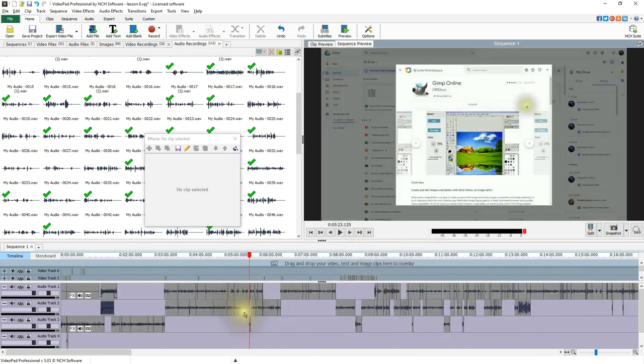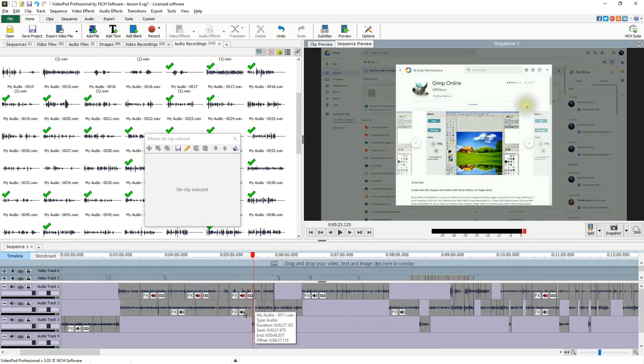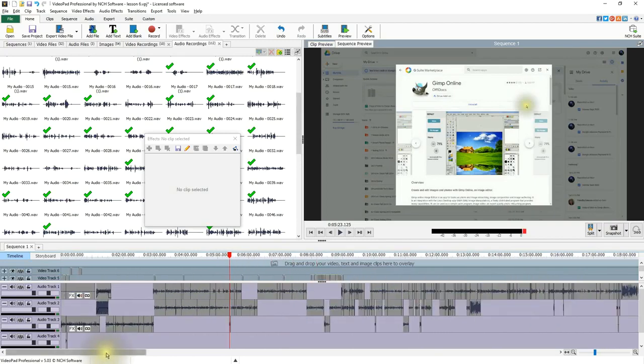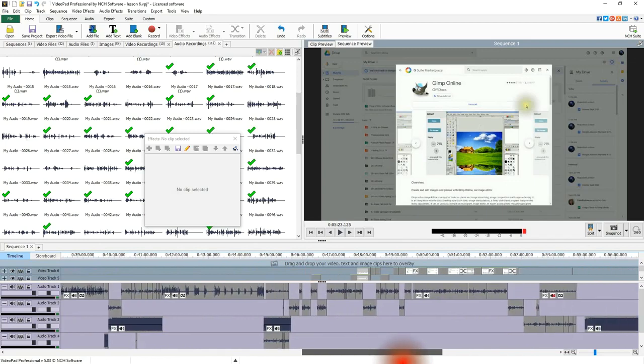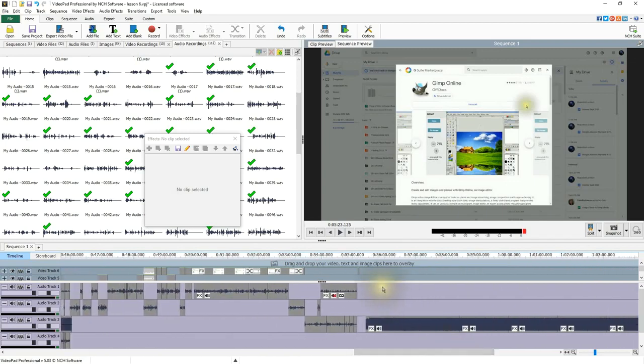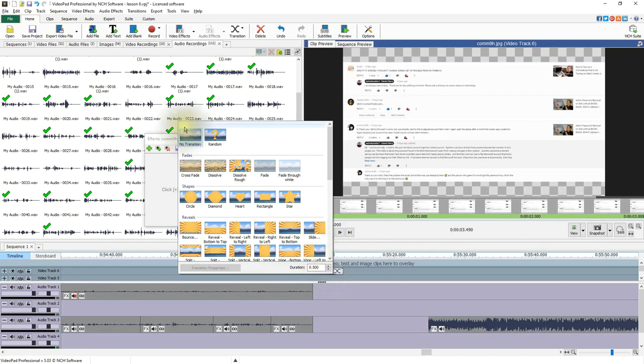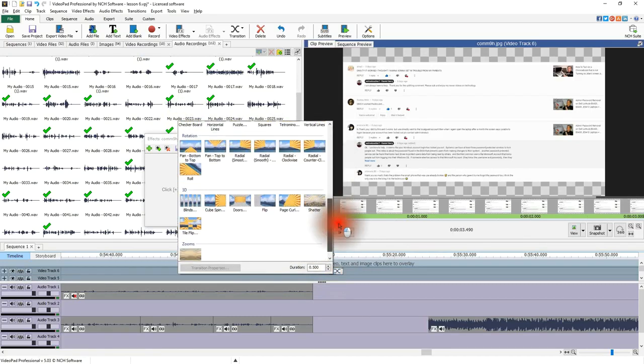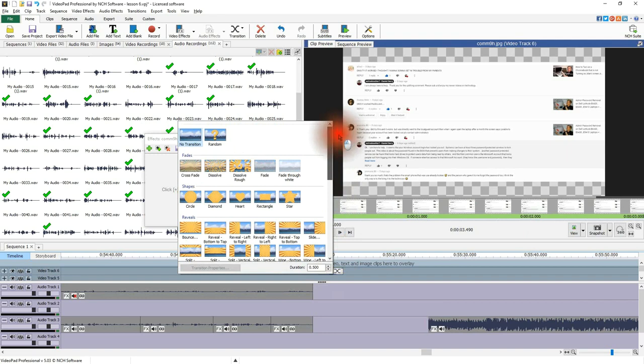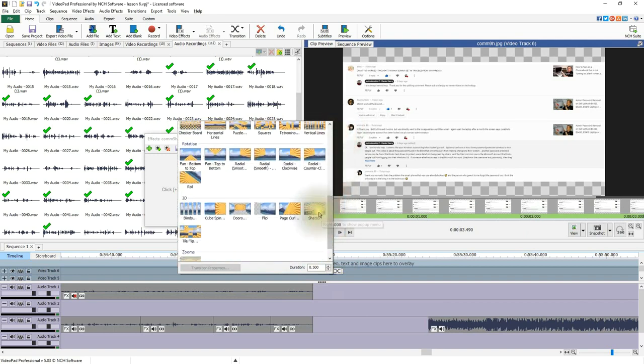Okay, the next question that came up, I noticed, was people were asking, how do you do transitions? Alright, so let's go back towards the end so I don't mess up my work. I want to do a transition. If you notice, all the video clips have these little tiny X's on them. The X is for a transition. So I can click that, and then I get into my transitions window, and I have many different types of transitions. If I want to turn on one like shatter, then I can click there, and also notice the duration.